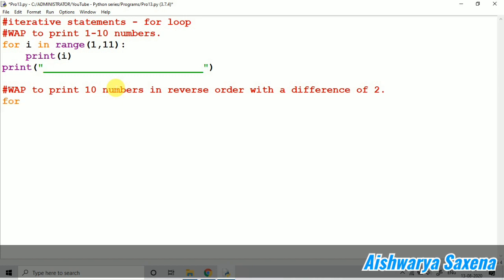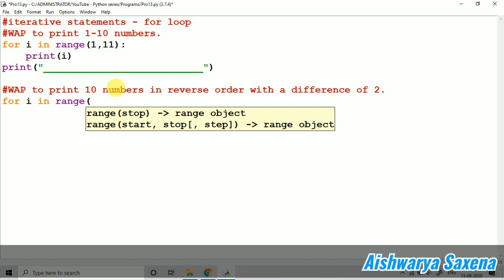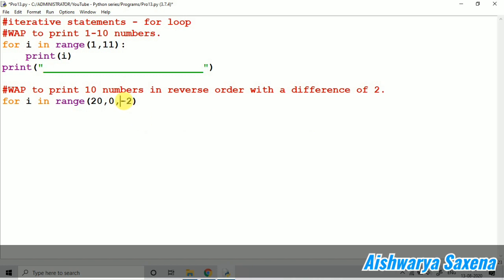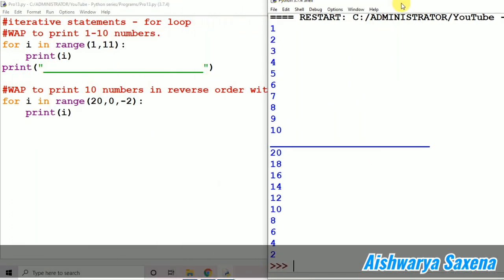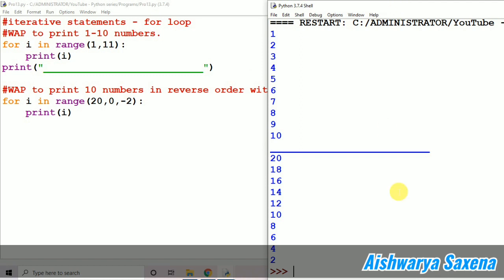Suppose I am starting from 20, for i in range. How will we go in the reverse order? 20 would be the initial value, then we have to go till 0, because it will not be counted, and then -2 I am taking. This -2 is basically the step value. This 20 is the initial value, 0 is the last value which will be excluded actually, and this -2 is basically the step, that is the difference. I'm going to print i, and run this module, and you will find that the values are coming properly. It's coming 20, 18, 16, 14, and you can see the 10 numbers in reverse order with a difference of 2.